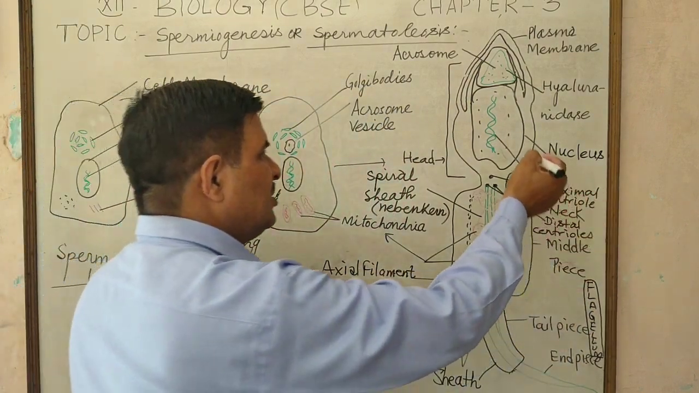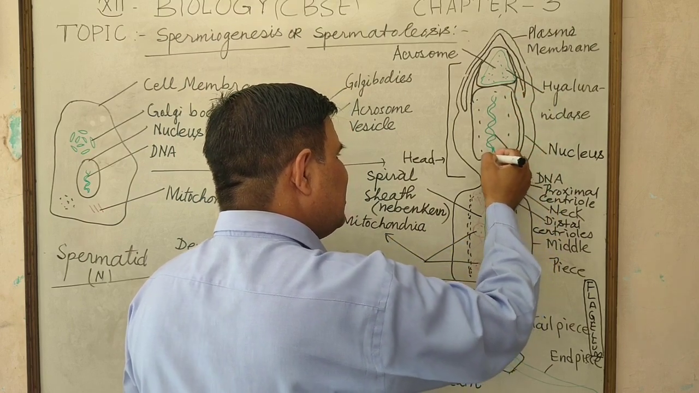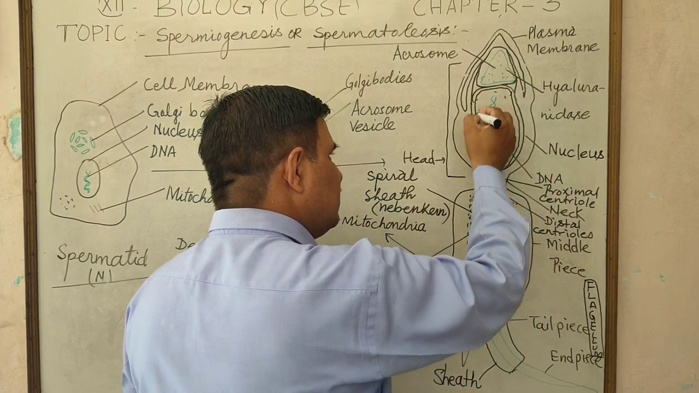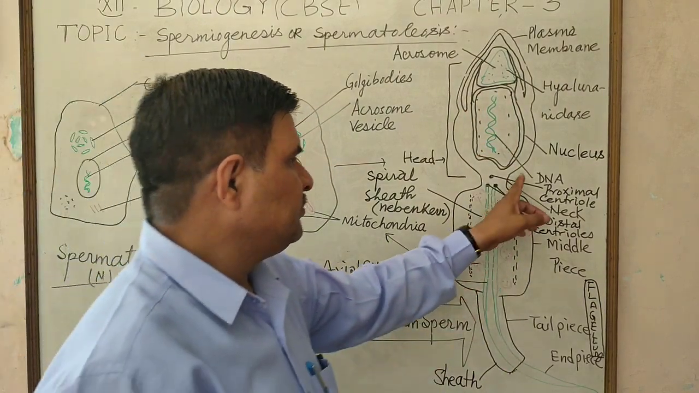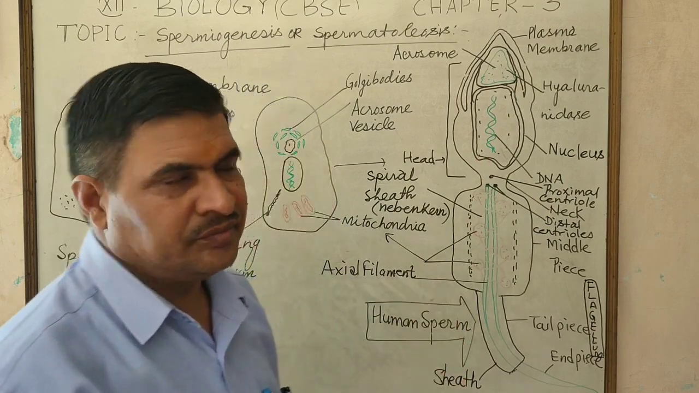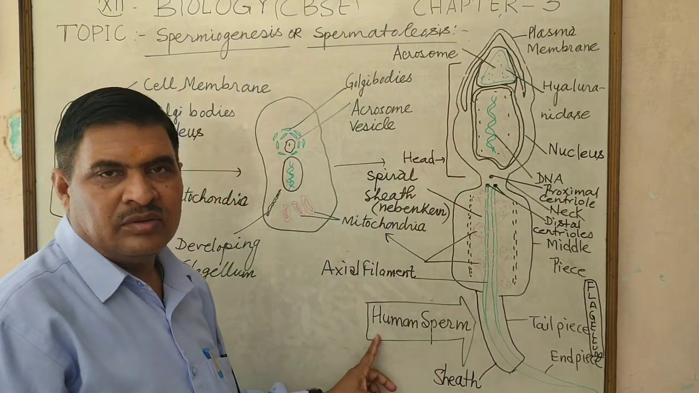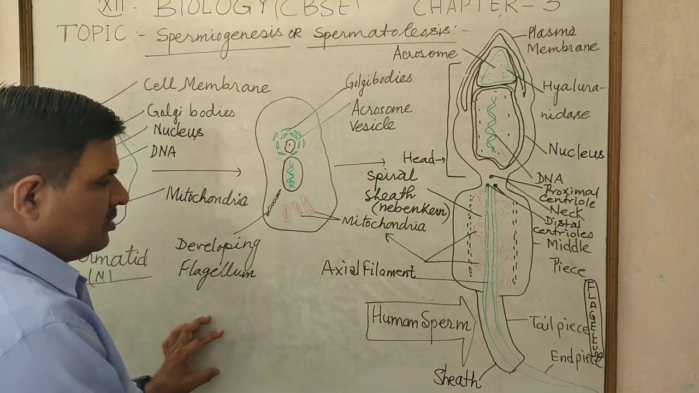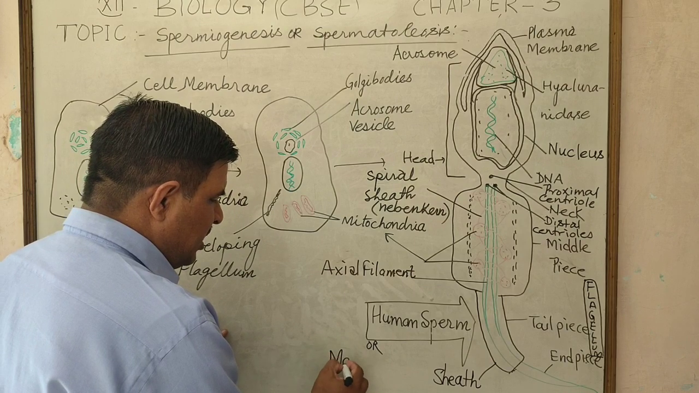Nucleus, which generally has nuclear membrane and DNA in it. This is the complete structure of human sperm, which is known as the male gamete.